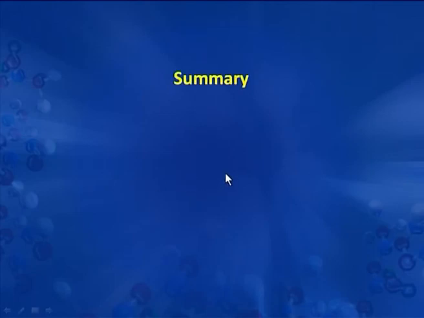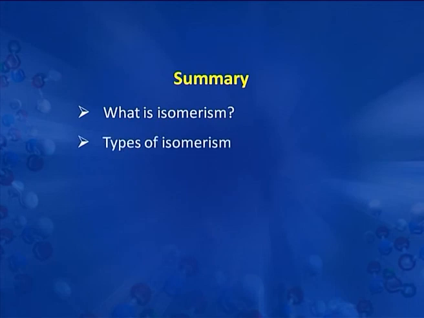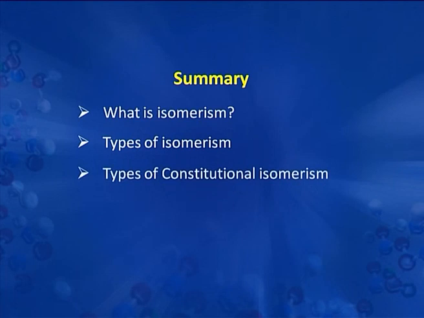So we can find out the type of isomerism shown by two compounds in most of the cases by comparing their IUPAC names. Let us now summarize what we have done today. We discussed what is isomerism, then we discussed the types of isomerism, out of which we discussed only one type today, that is the constitutional isomerism, and then various types of constitutional isomerism. Then we have taken some misconceptions that arise while classifying the compounds into a particular type of isomer. In the next session, we shall take up stereoisomerism, its classification, and then one type of stereoisomerism, that is geometrical isomerism, will be discussed.